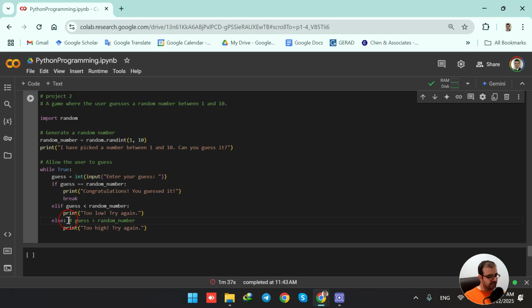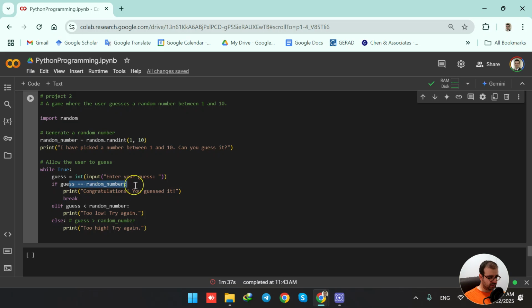And if this guess number is larger than the random number, it says too high, try again. This line could be executed using elif or else. Why else? Because either two numbers are equal, or one number is larger than the other. The guess number is either equal to the random number, or lower than it, or larger than it.